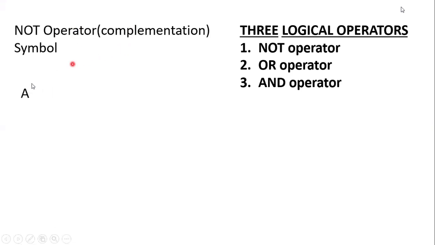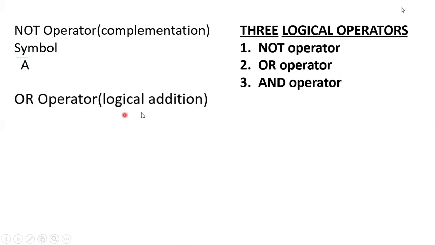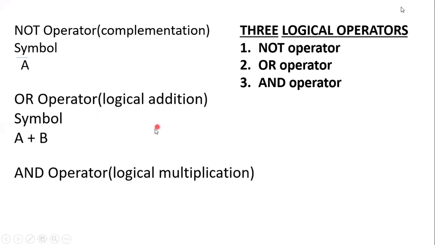The symbol used is A with a line on top, which we call a bar, read as A complement. Then comes the OR operator, logical addition, with the symbol A plus B. Then the AND operator, logical multiplication, with the symbol A dot B. So this is about the logical operators.